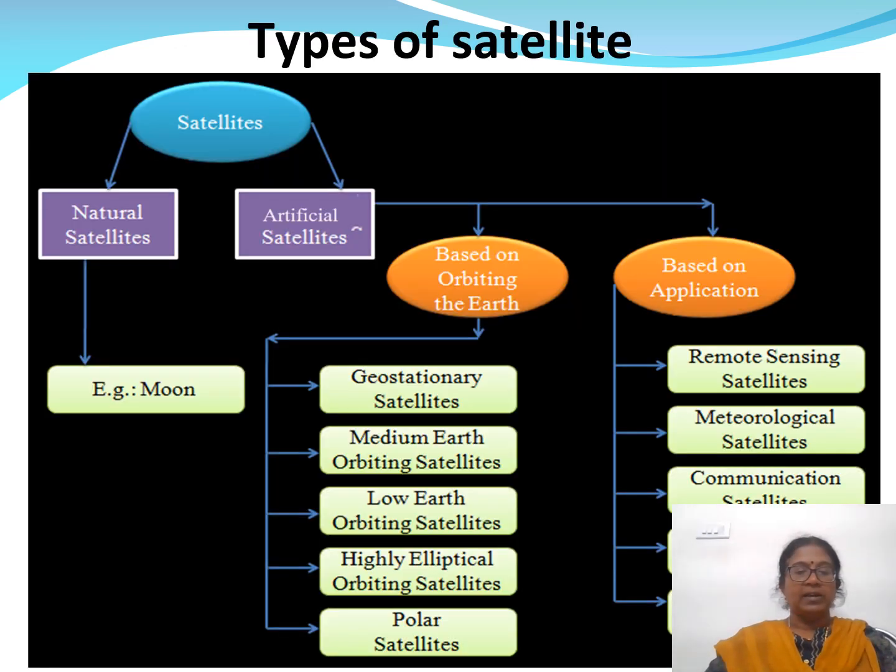There are different types of satellites. It is broadly classified into two types: natural satellite and artificial satellite. The example of a natural satellite is the Moon. Artificial satellites are further classified based on orbiting the Earth and based on application. Based on the orbiting of the Earth, it is classified into geostationary satellite, medium Earth orbiting satellite, low Earth orbiting satellite, highly elliptical orbiting satellite, and polar satellites. Based on application, it is classified into remote sensing satellite, meteorological satellite, communication satellite, weather satellite, etc.